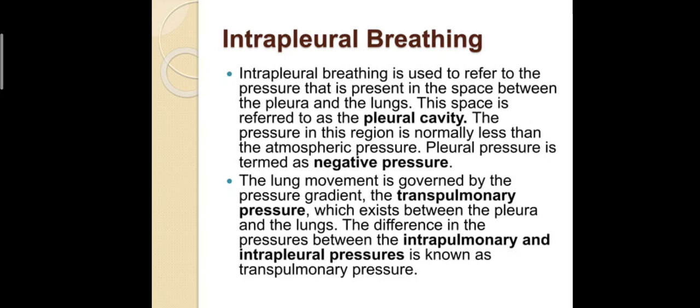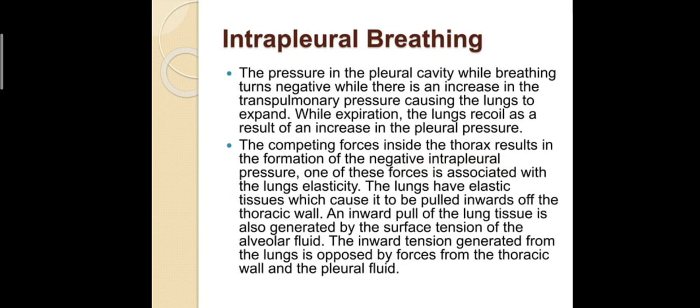The difference between the intrapulmonary and intrapleural pressure is known as transpulmonary pressure. Intrapulmonary pressure is the pressure within the lungs, and intrapleural pressure is in the space between the pleura and the lungs. Together, their difference is known as transpulmonary pressure.